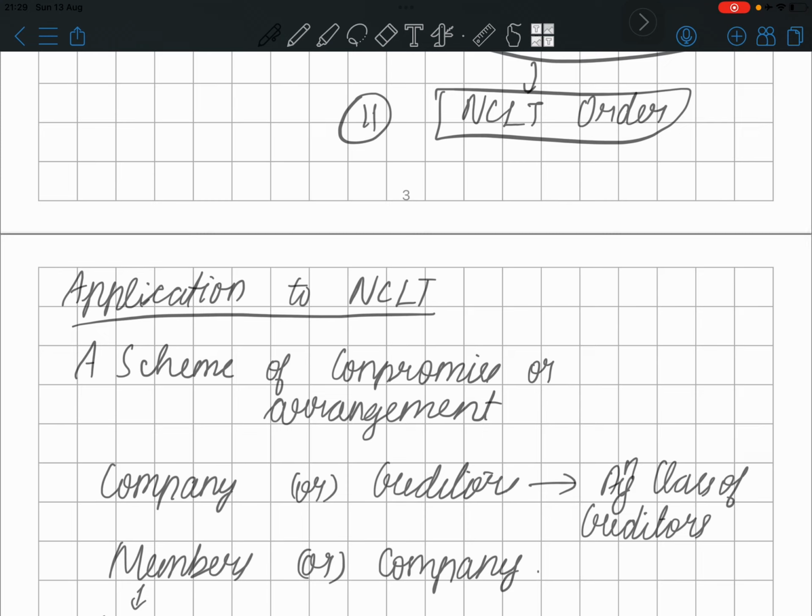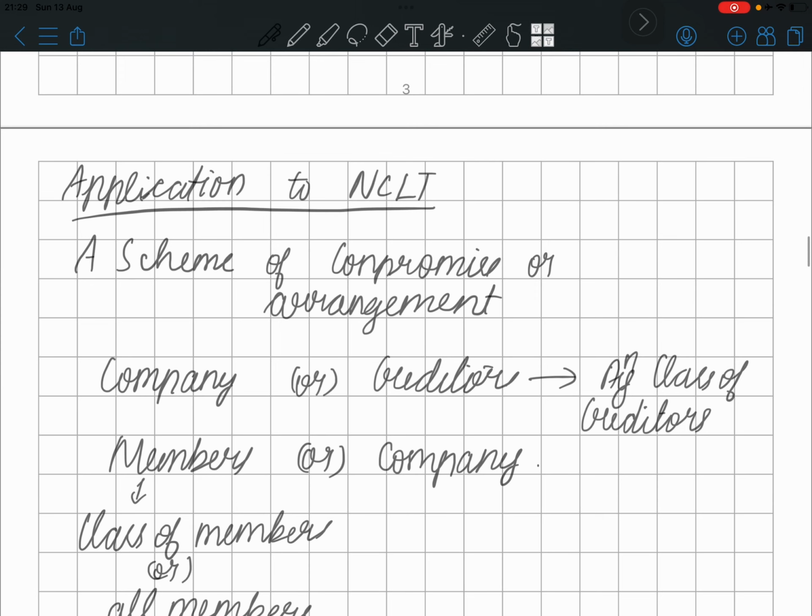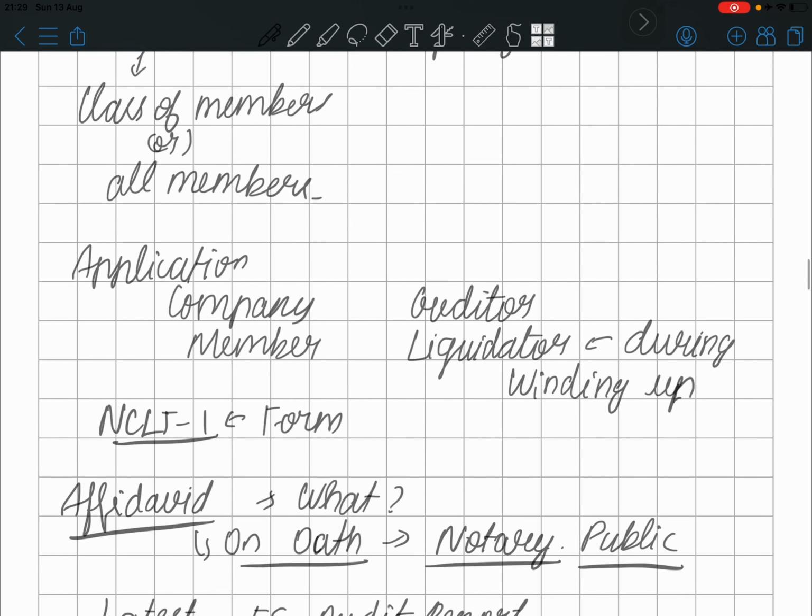And NCLT will approve whatever has been approached by any person, shareholders, members, companies, even debtors, creditors, whatever it is. So this is the whole process.